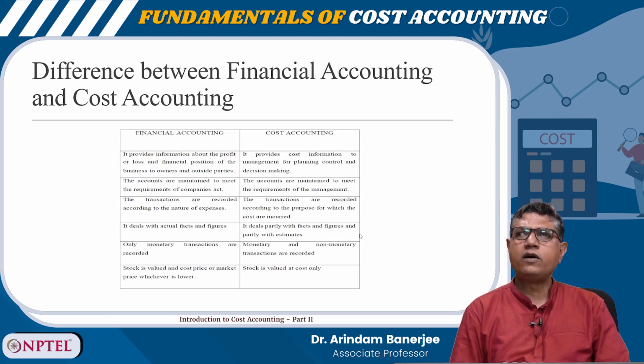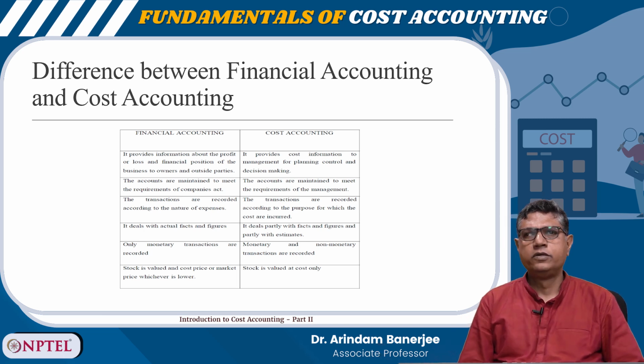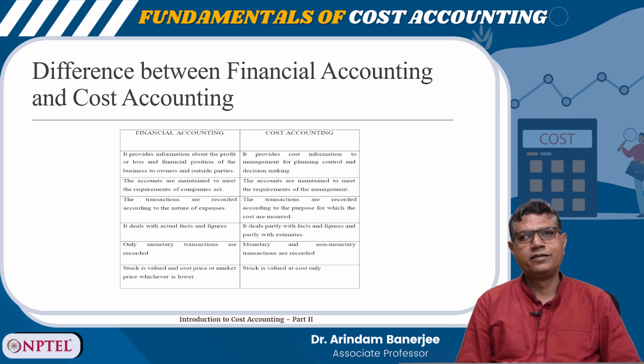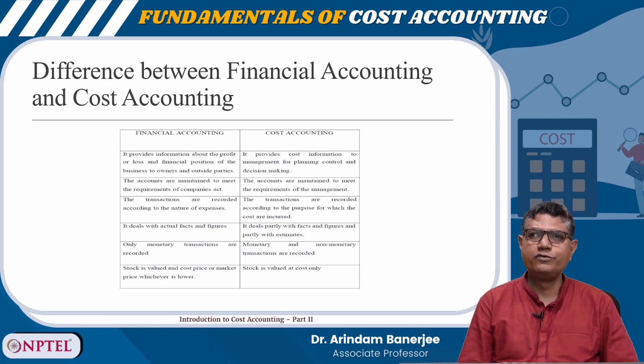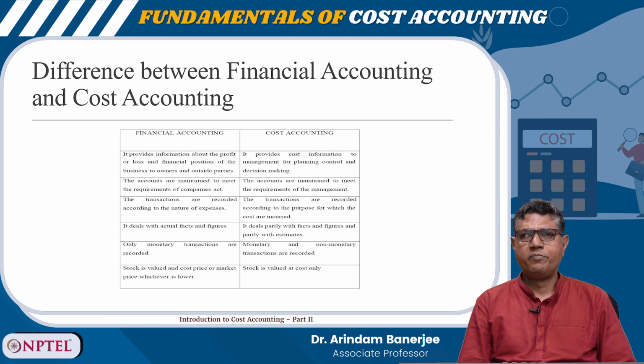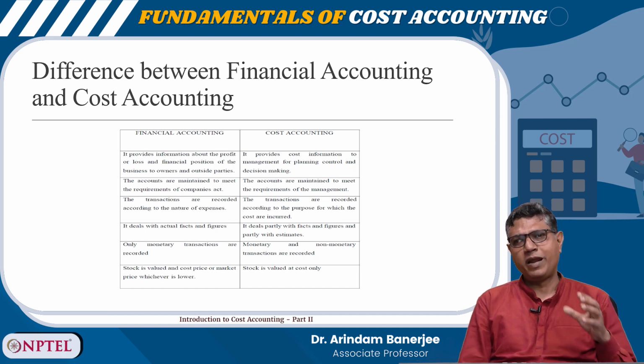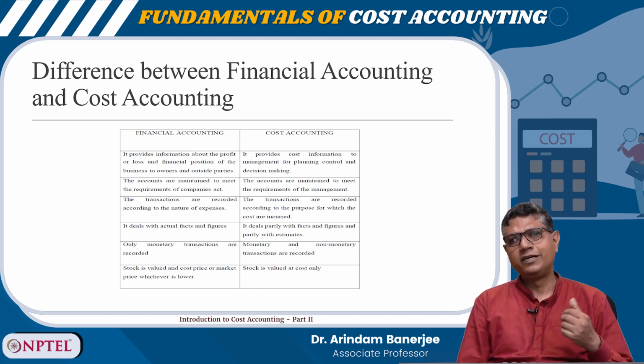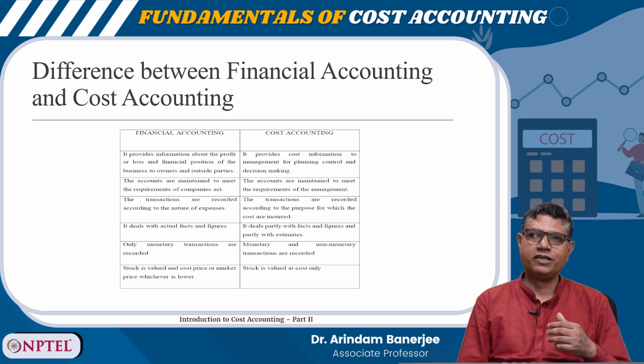Now, there are certain differences between financial accounting and cost accounting. A few of the differences we already discussed: financial accounting is primarily aimed towards outsiders, the external users like shareholders, the common people, etc., but cost accounting records are primarily used for internal consumption for managerial decision making.